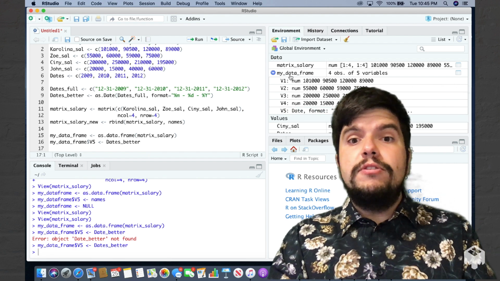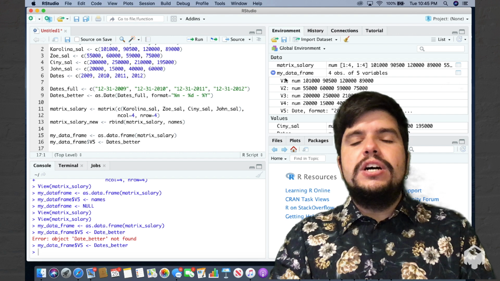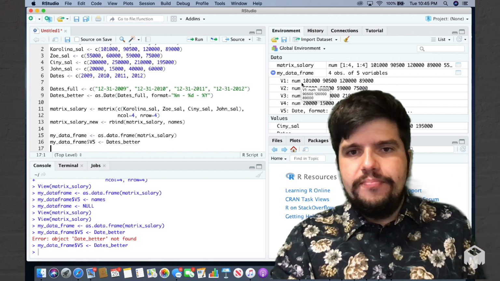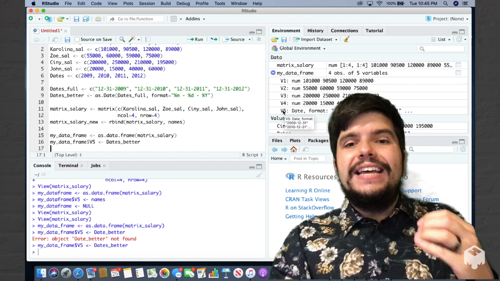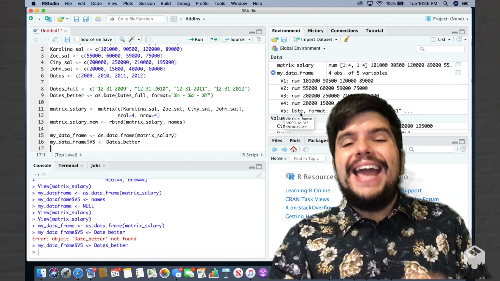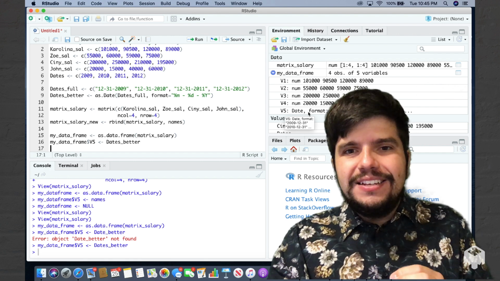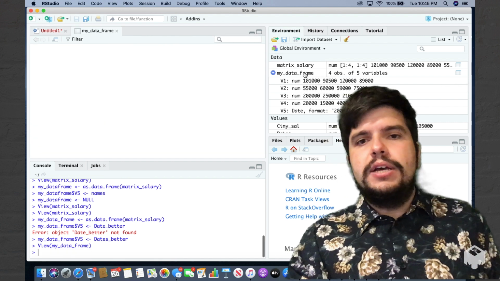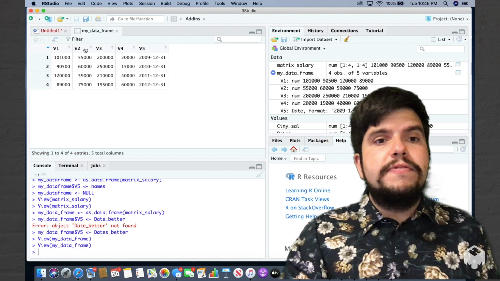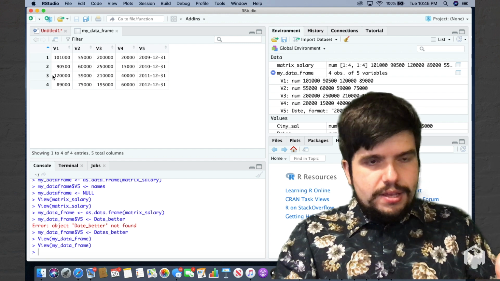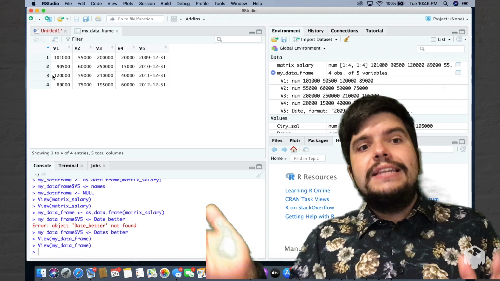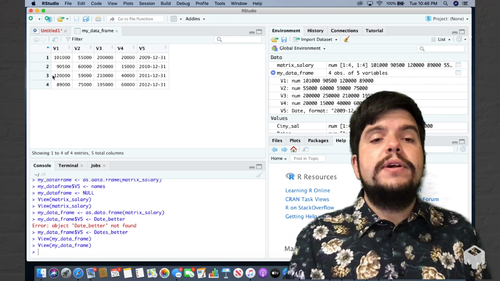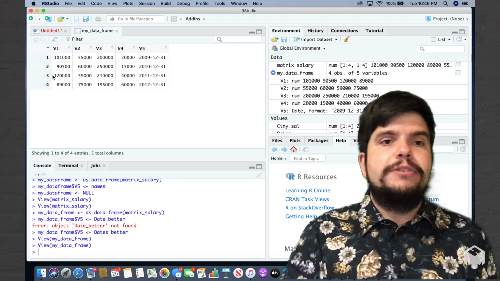Aha, beautiful. So what happened is the initial 4 variables maintained their numeric type. They are still numeric. But I added one more variable called v5, and only this variable is a date type, as you can see. Let's double click on this, and that's exactly what I'm getting: 4 variables with salaries of my 4 roommates and the date at which it was earned. 2009, 2010, 2011, 2012. Last day of the year.